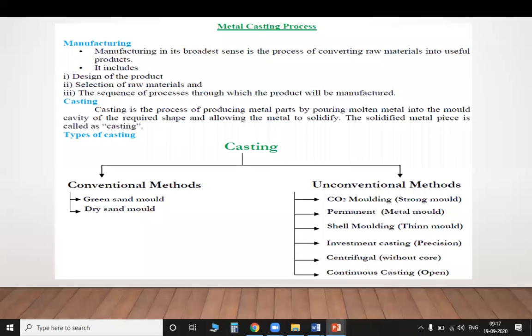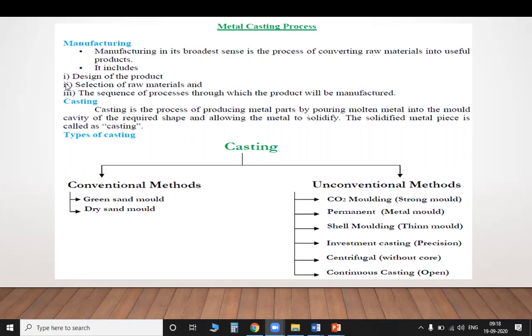Whatever material you want to give a certain shape, it has to be transformed into some pieces or some liquid form. When you take injection molding, it is taken in the form of pieces, plastic granules. But in a casting process, it is melted and poured. So it includes, the first one is design the product.